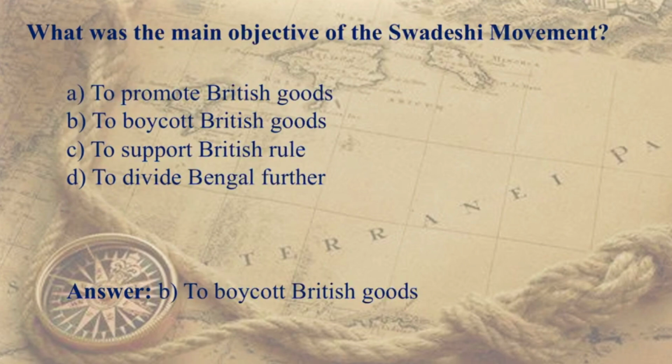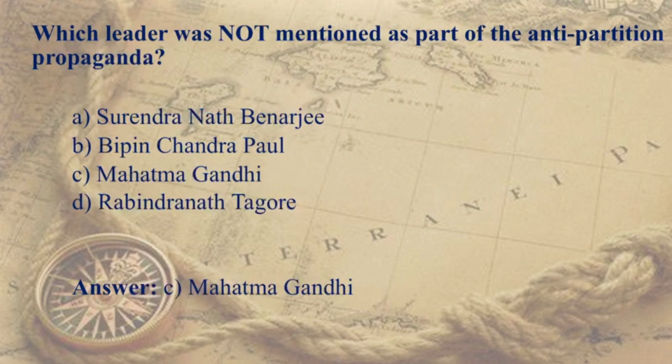What was the main objective of the Swadeshi movement? To boycott British goods. Which leader was not mentioned as a part of anti-partition propaganda? Mahatma Gandhi. He was not here, he was in South Africa at that time. So he was never a part of the partition of Bengal during the time of the Swadeshi movement.